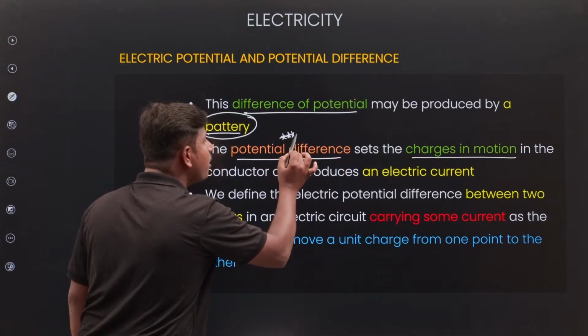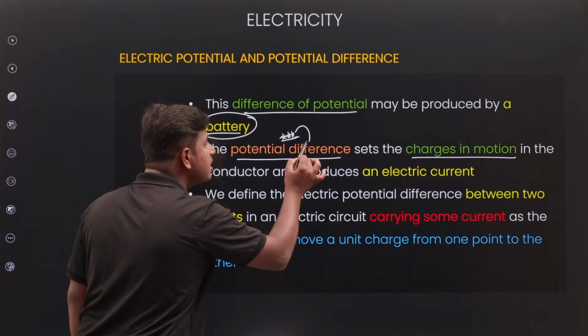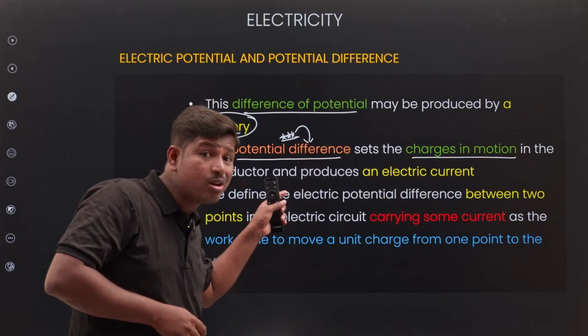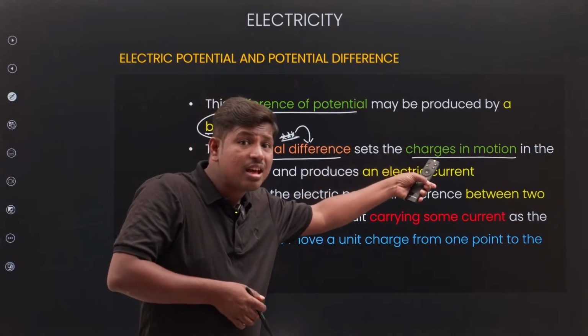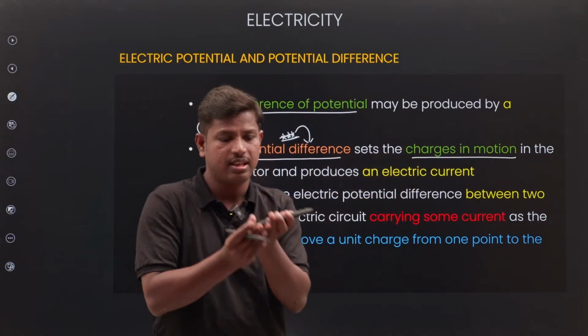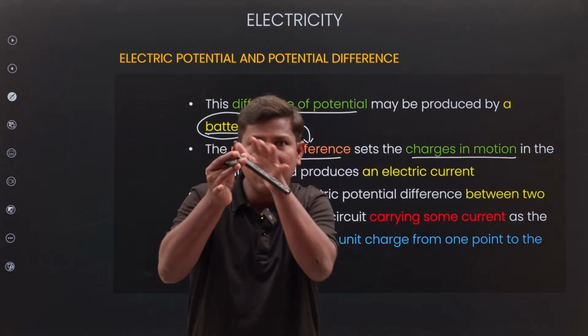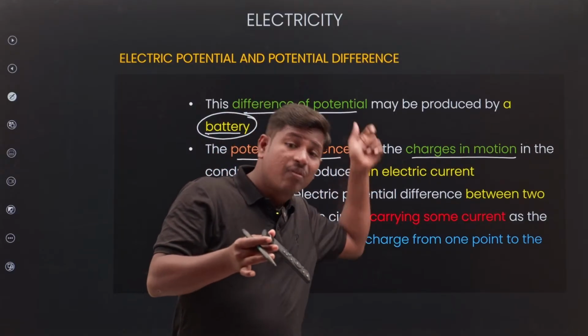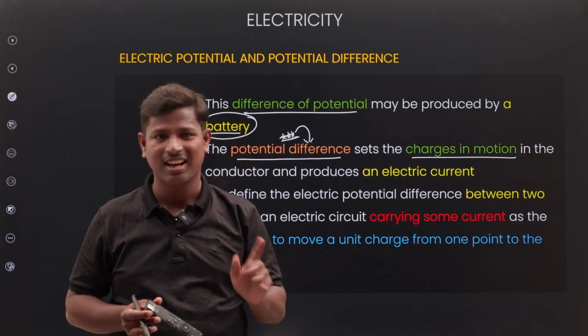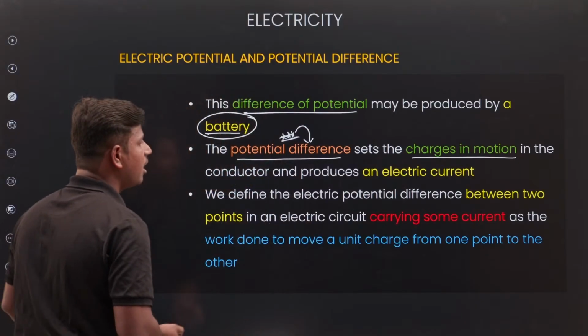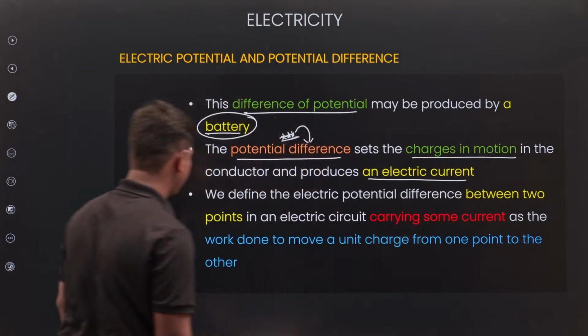This potential difference allows the charge to be in motion. If there is a height difference, only then will flow be there. Here, if a potential difference is there, only then will the flow be there. Clear? And it produces an electrical current.